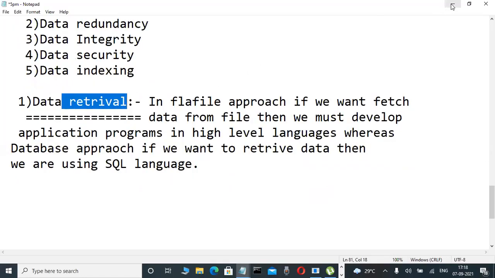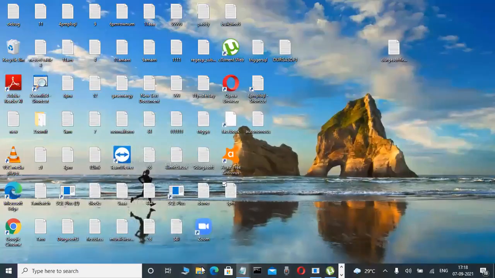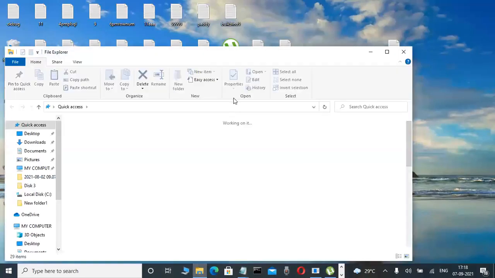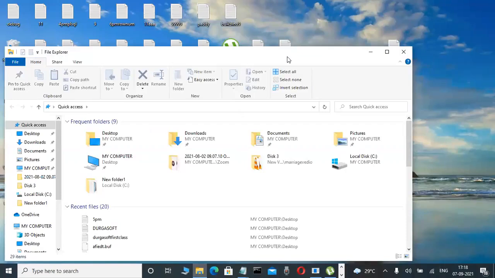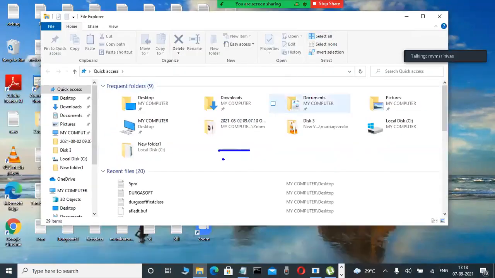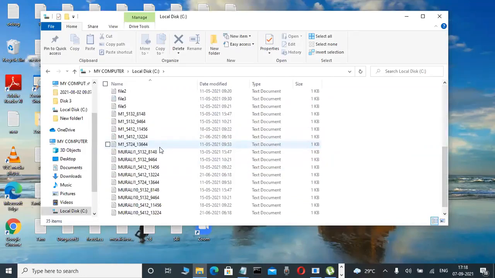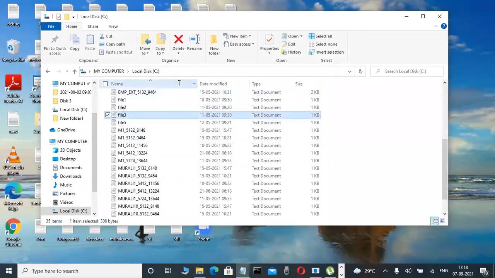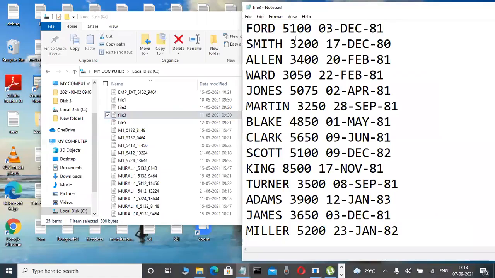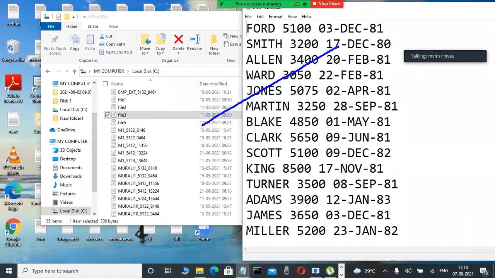Suppose you are a flat file programmer, writing a very big program in C language or Java language. Now you are creating a file through the programs, and the data is stored permanently, same like a database. But unfortunately, I want to fetch this data from this file. What is the problem?